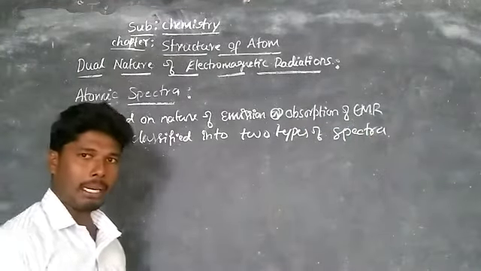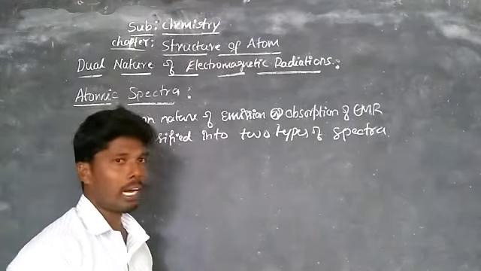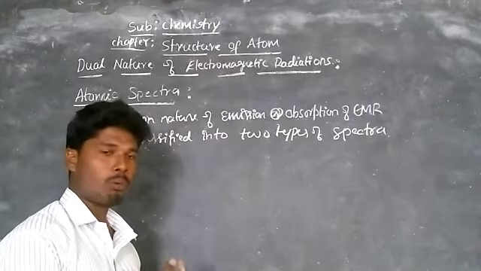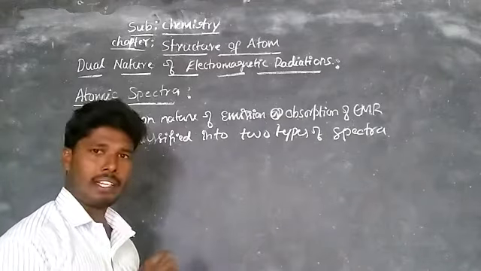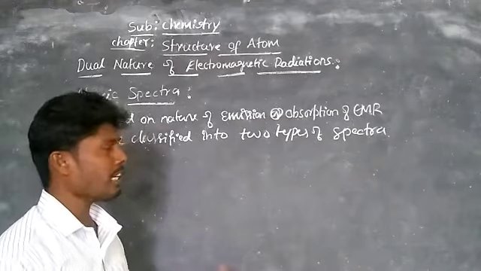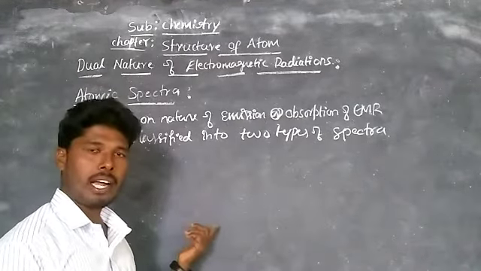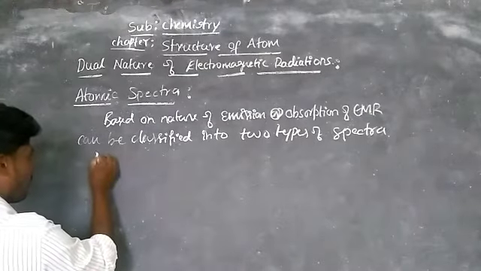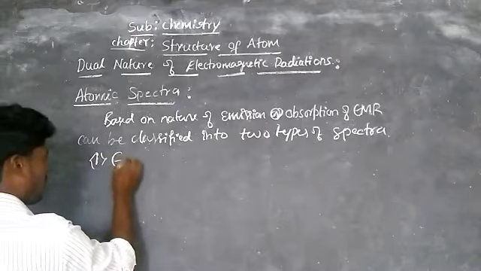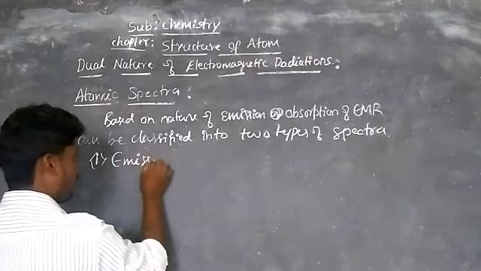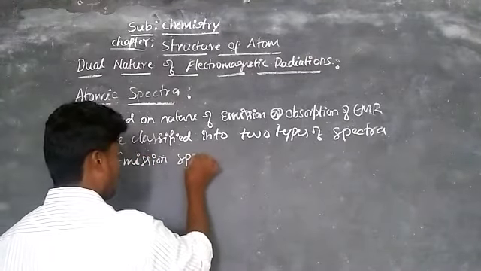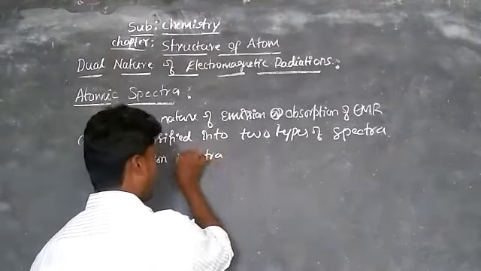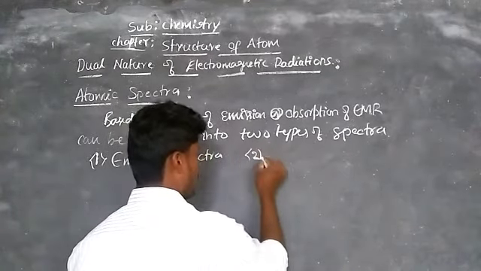Spectra is nothing but a pattern of lines, which we observe spectroscopically. Spectroscope is an instrument to analyze the number of lines present in an atom. By this, we classify into two types. One is emission spectra, and the second one is absorption spectra.